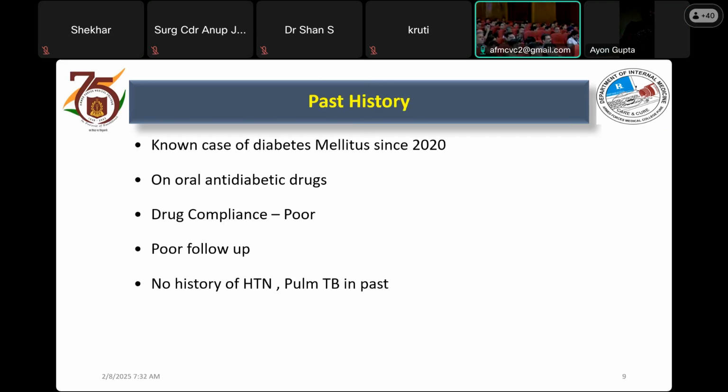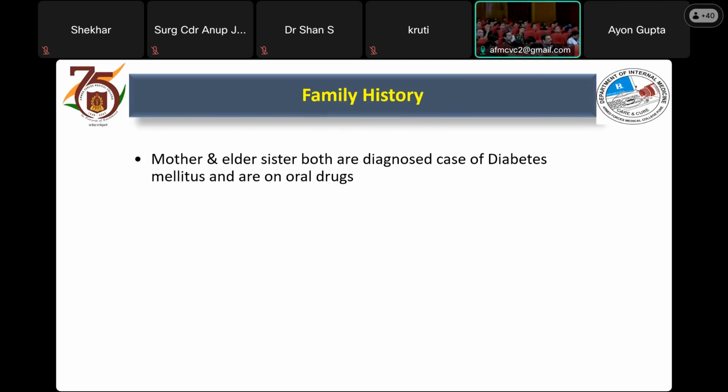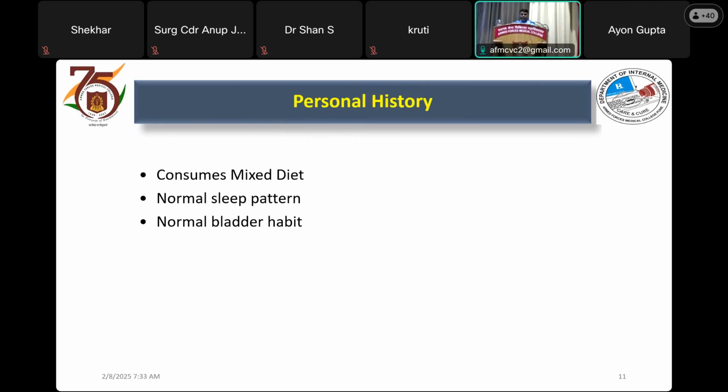Coming to the past history, my patient is a known case of diabetes mellitus since 2020. She's on oral anti-diabetic drugs. Her drug compliance is poor. She's lost to follow-up with no history of hypertension or pulmonary TB in the past. In family history, patient's mother and elder sister both are diagnosed cases of diabetes mellitus and are on oral drugs. In personal history, she consumes mixed diet with normal sleep pattern with normal bladder habit.